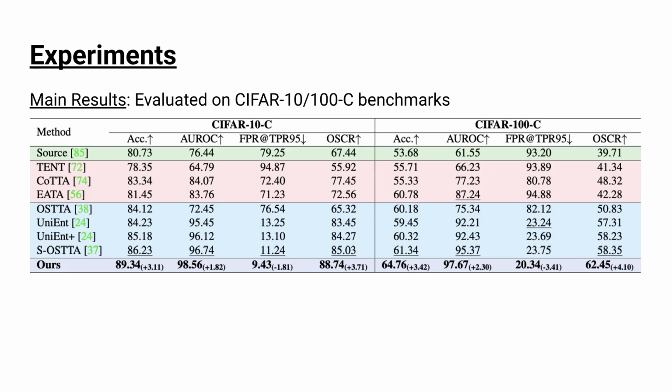We also observe consistent improvements in open-set metrics. For example, AUROC increases, FPR at 95% TPR decreases, and OSCR improves by several points. This indicates that our method not only improves classification accuracy on known classes, but also provides better separation between known and unknown samples. On CIFAR-100C, which is a more challenging dataset with 100 classes, we again see consistent gains over the best prior method. This shows that learning from useful unknown samples is effective even in more complex classification settings.